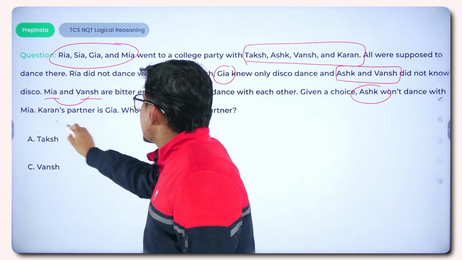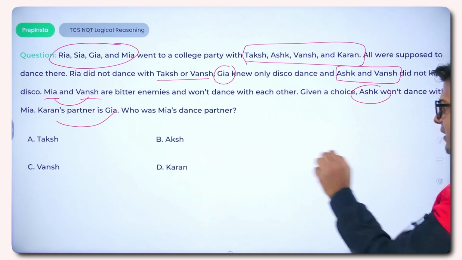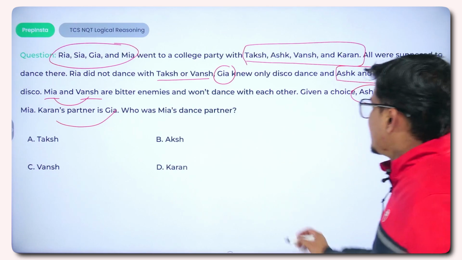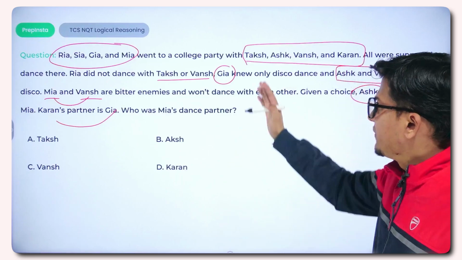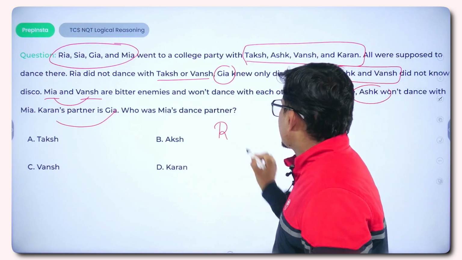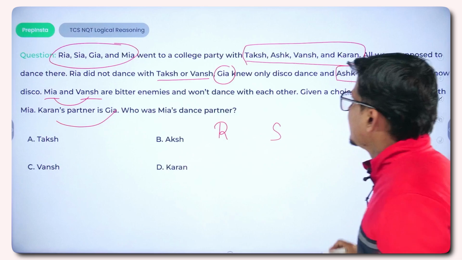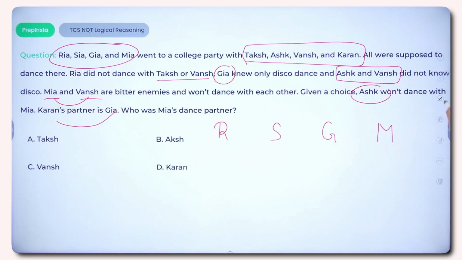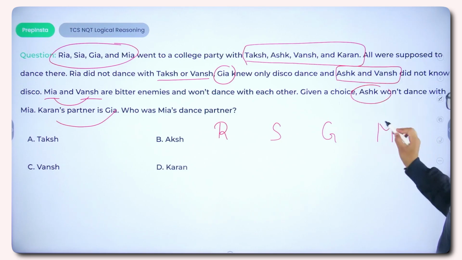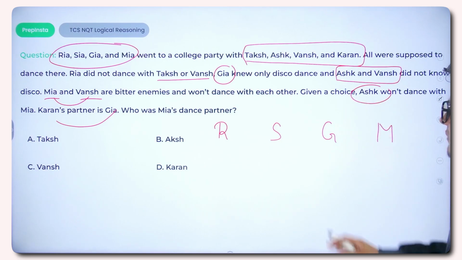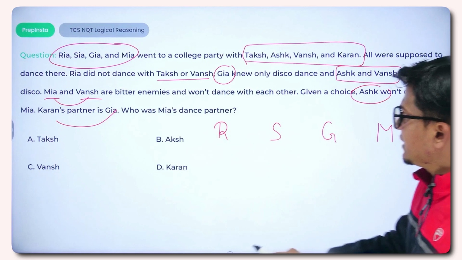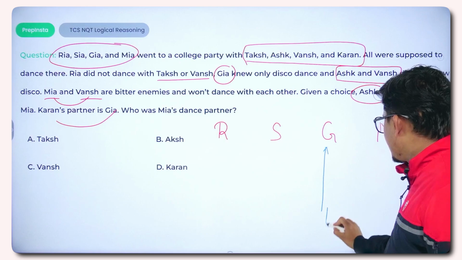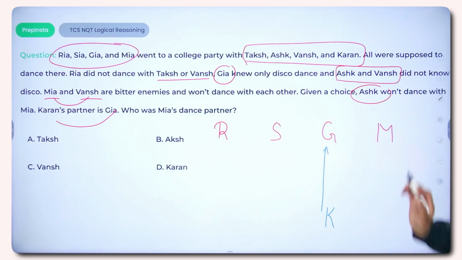And the last condition is Karan's partner is Gia. So we are given an absolute possibility that Karan is going to dance with Gia. Let us draw the inferences on the basis of the given statements. We have 4 girls: Riya, Sia, Gia, and Mia. Since Karan's partner is Gia, that means Karan is going to dance with Gia. This is the first possibility.